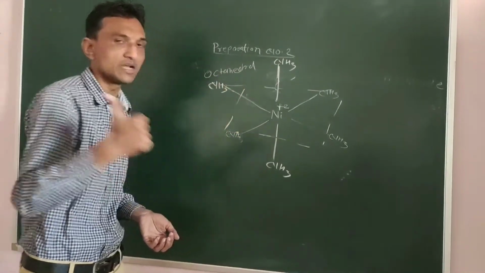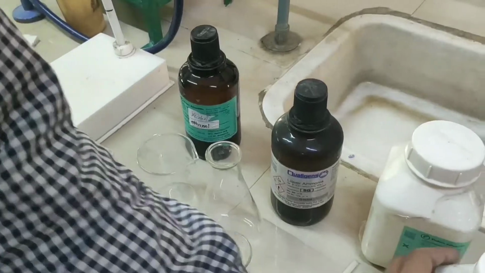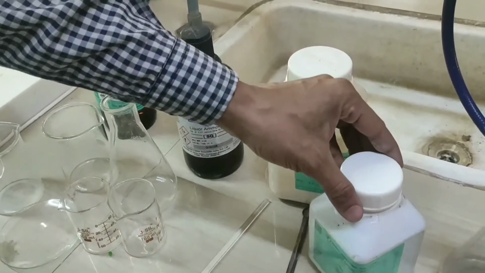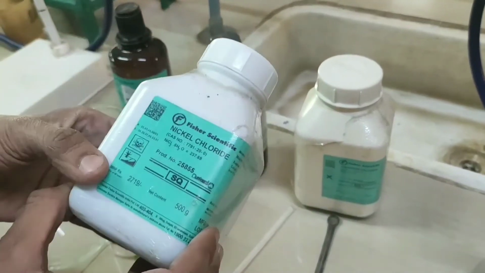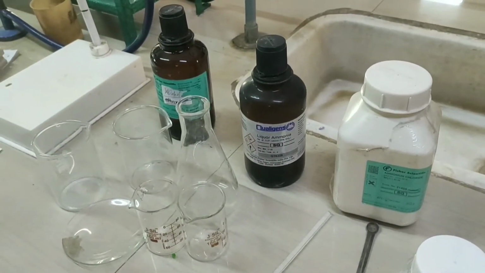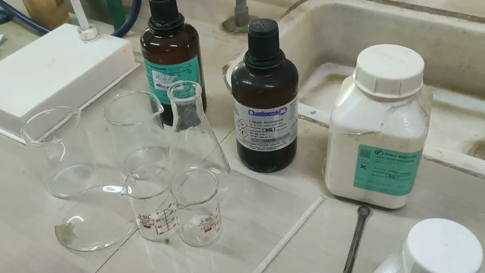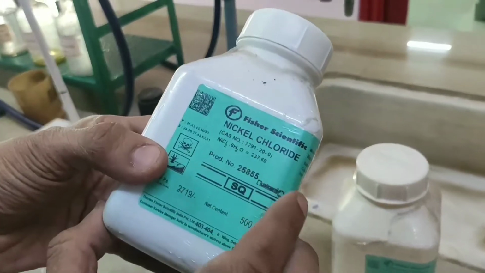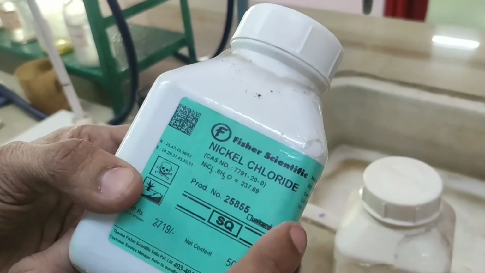So students, let us see how to prepare this complex, that is hexaamine nickel 2 chloride. For that, what chemicals, instruments and glassware do we require? We require first the nickel chloride. You can see the box of nickel chloride.